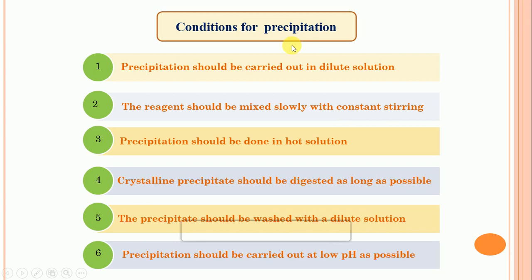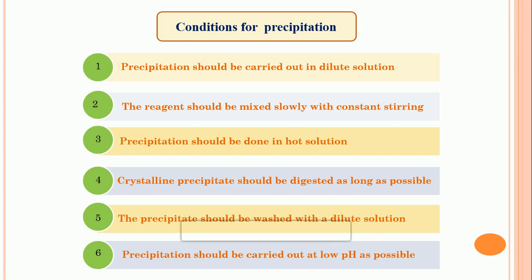So once again, revise it. Precipitation should be carried out in dilute solution. The reagent should be mixed slowly with constant stirring. Precipitation should be done in hot solution. Crystalline precipitate should be digested as long as possible. The precipitate should be washed with dilute solution. Precipitation should be carried out at low pH. So these are the conditions for precipitation.